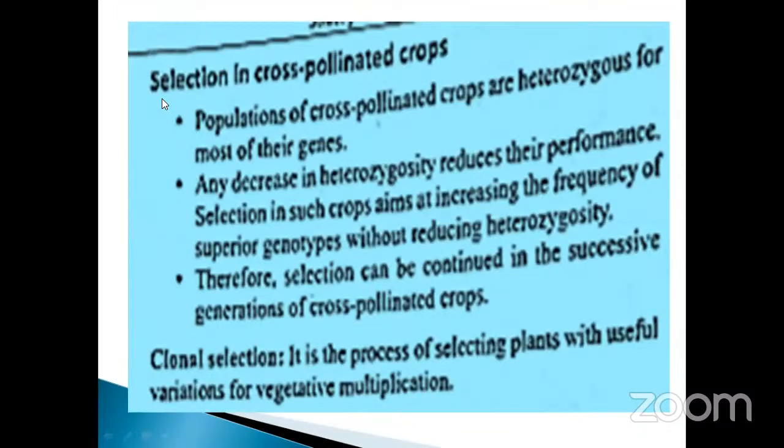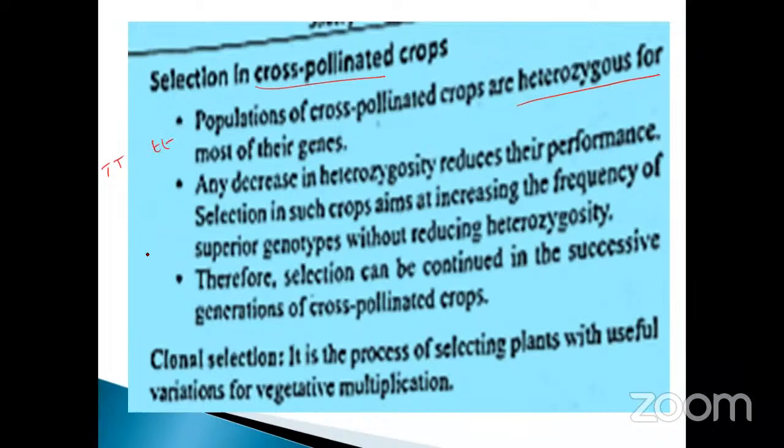And the next one is selection of cross-pollinated crops. How will it be done? The population of cross-pollinated crops is heterozygous for most of their genes. Take an example: capital T capital T and small t small t.